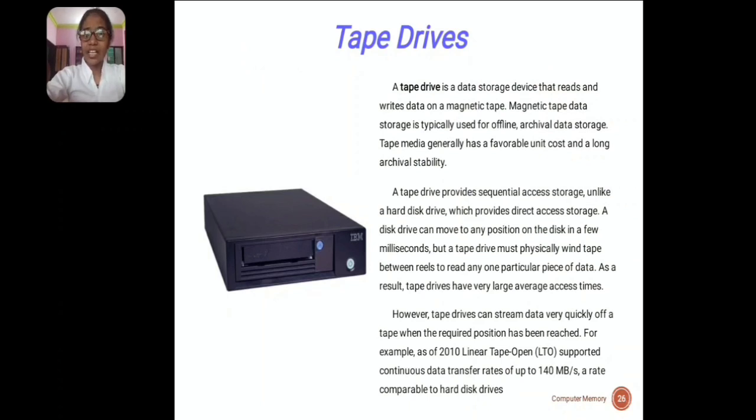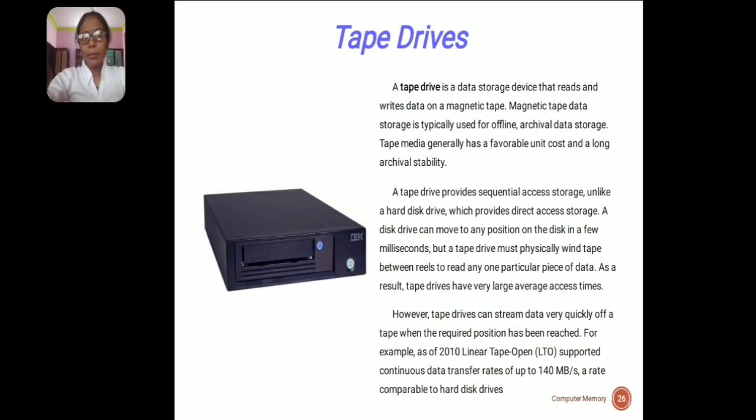A tape drive is a data storage device that reads or writes data on a magnetic tape. Magnetic tape data storage is typically used for offline archival data storage. Tape media generally has a favorable unit cost and a long archival stability. A tape drive provides sequential access storage, unlike a hard disk drive which provides direct access storage.